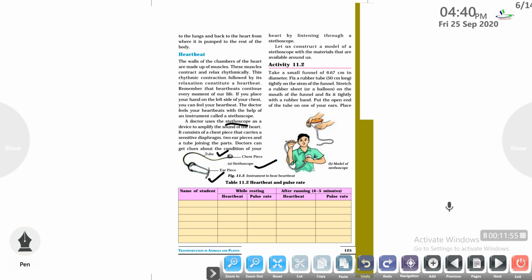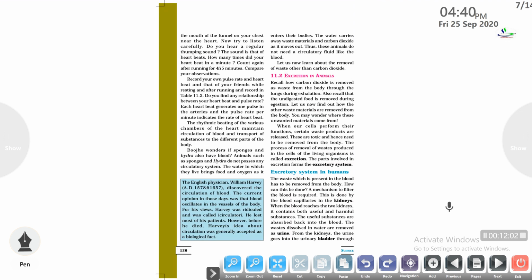You can make your own stethoscope at your home with the help of this very simple activity. You can perform this activity at your home. You can write down the heartbeat of a person while at rest and after running, and you can compare this data. With the help of this activity, you can find the relationship between the heartbeat and the pulse rate.